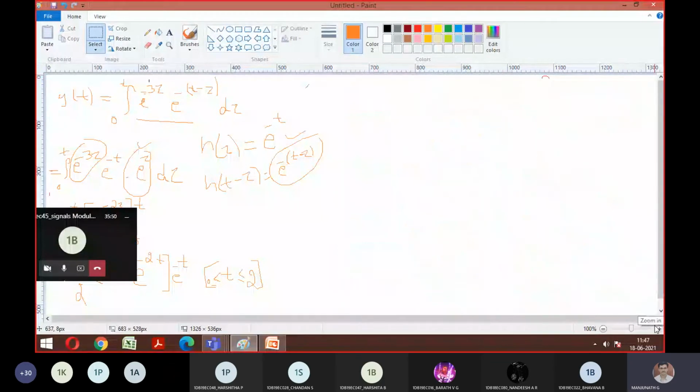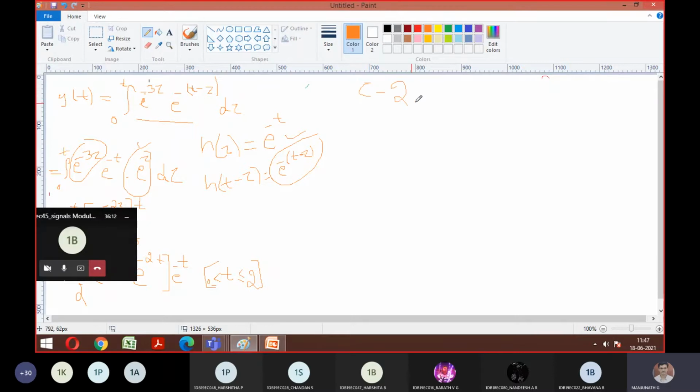Understand what we are discussing, guys. See, you need to move the signal with respect to your impulse, that is h of tau. That only you should move, because that is where the response of the system is going to be obtained, right? The input we can't do anything with because it is fixed. So now what I'm telling is case number 2.